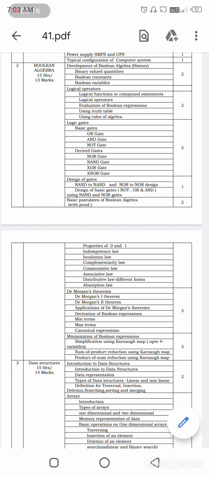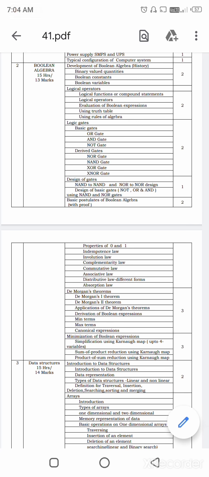The sum of product reduction using Karnaugh map, product of sum reduction using Karnaugh map, the binary number system, logic gates and Boolean expressions, all this we are going to study in the second topic, that is Boolean algebra.